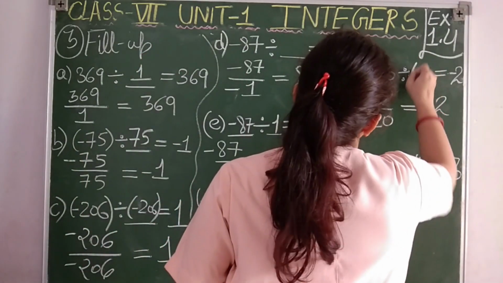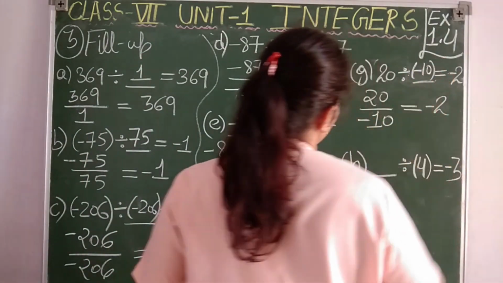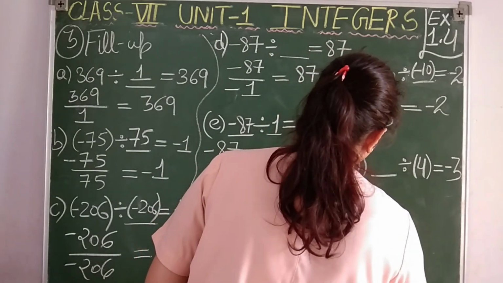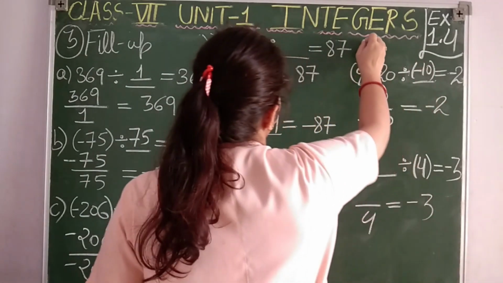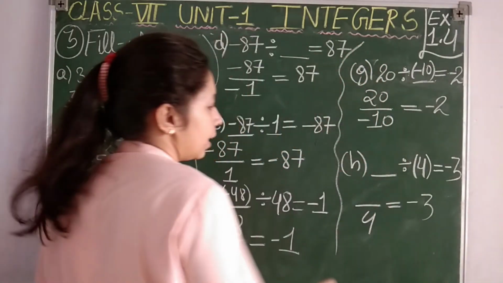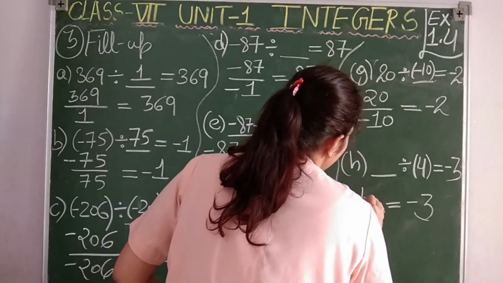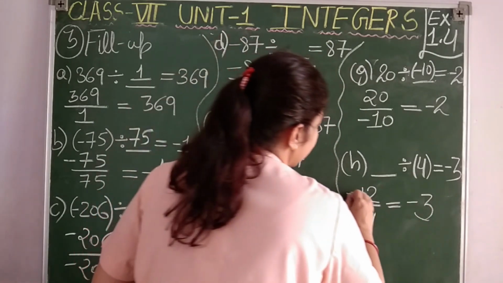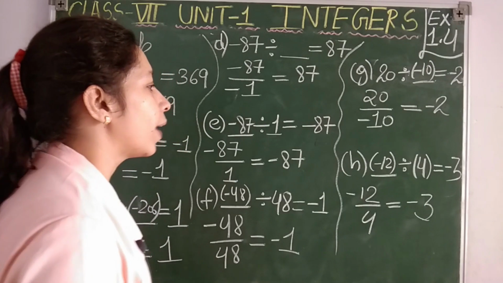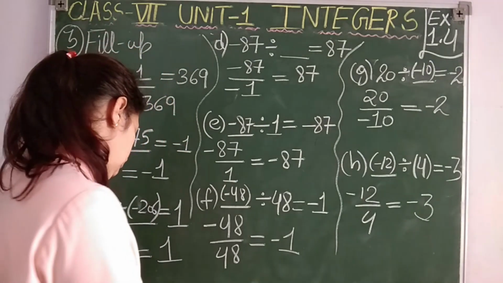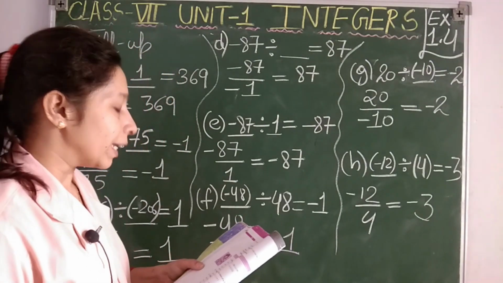So here I will write -10. Then point H: something will be divided by 4 to get -3. What will be the integer to get the result -3? 12 divided by 4 gives 3, so here we will write -12. So students, -12 divided by 4 will give us -3. So up to point H we have done.